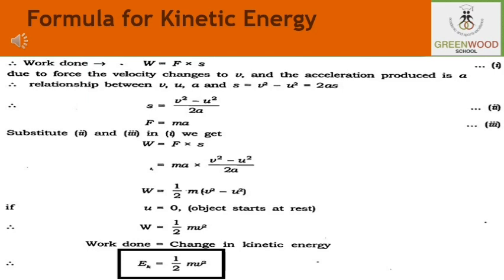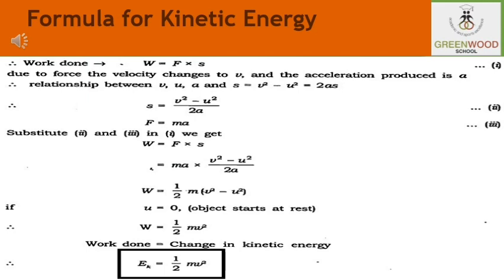Work done on the object will cause a change in its velocity, as we have already studied. So the velocity which was u, the initial velocity, now changes from u to v, the final velocity, and let a be the acceleration produced. According to the equation of motion, v square minus u square is equal to 2 times the acceleration into the displacement. From here we can find the actual displacement: s is equal to v square minus u square upon 2a.